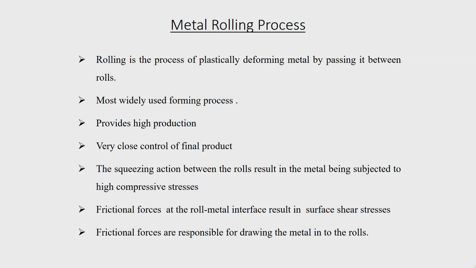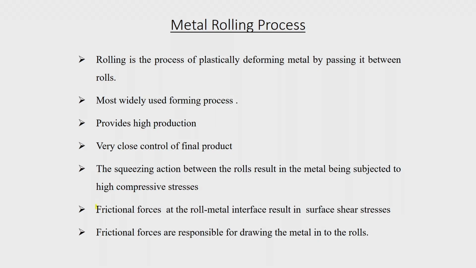So the chance of having metal defects is very low, because under compression it is very difficult for defects like voids to form. Under tensile stresses voids can form, but the general belief is that you cannot fail a material under compression, though it is not 100%. Isostatic compression is not there, but still compressive stresses are developed.